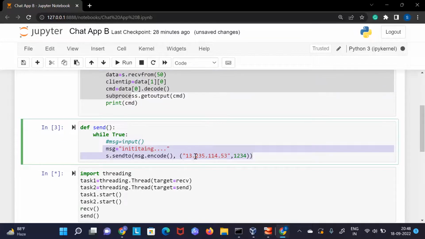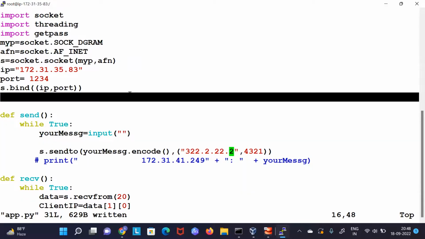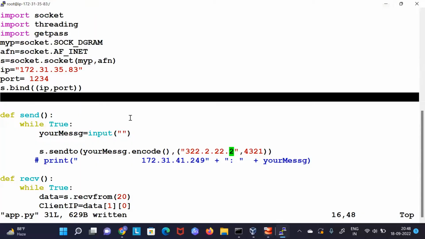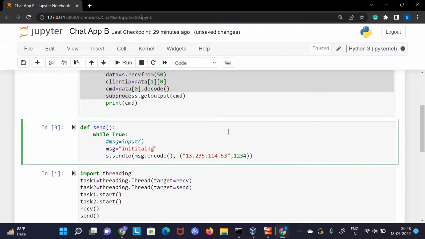And as this message is sent, your server will have the capability to send any command from here, and it would be something like hacking. It can run any command on that host. I don't know how clear it is to you guys, but it is one of the things you can try out. You can do it as a practical to check the TCP protocol. That's how we can do it. I hope it is clear.